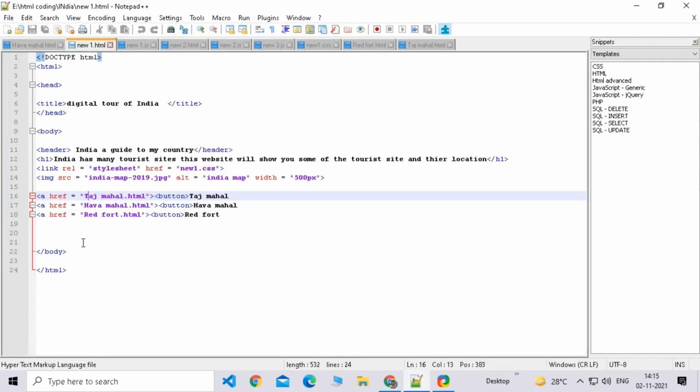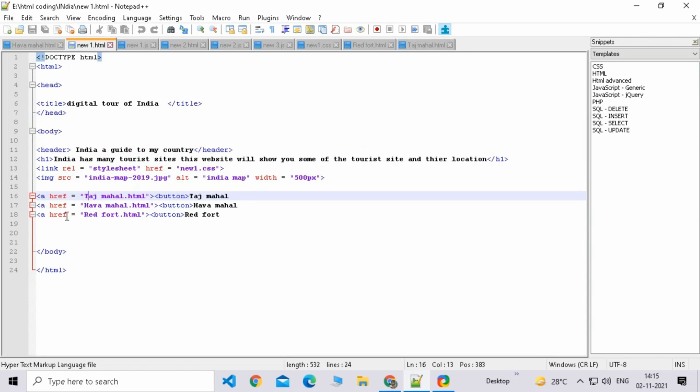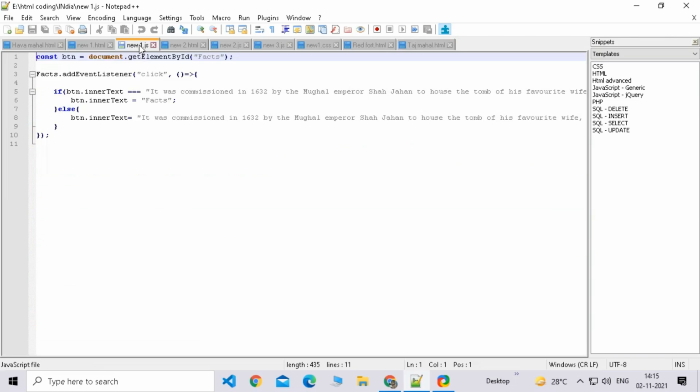If I go to my tajmahal.html page, there's a button which has an ID. All of the normal buttons don't have any ID. They just have a hyperlink. But this one has an ID, and the ID is facts, and the text is facts click here. Then I have linked a JavaScript file. JS stands for JavaScript. There the script source is equal to new1.js. And if I go to my new1.js, there is const btn, btn stands for button, equal to document.getElementById('facts').